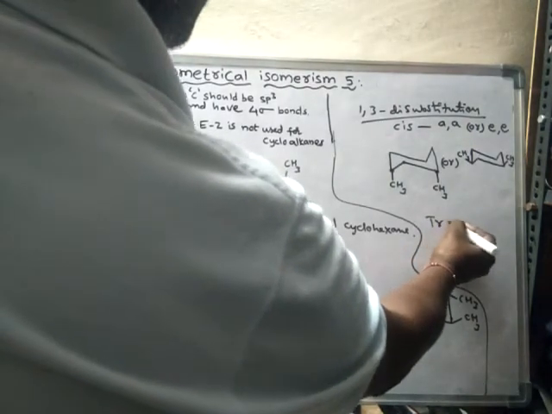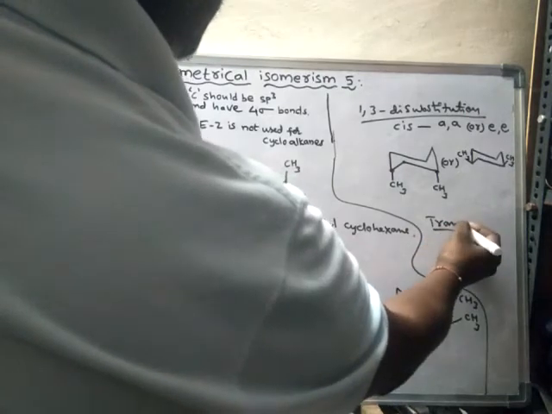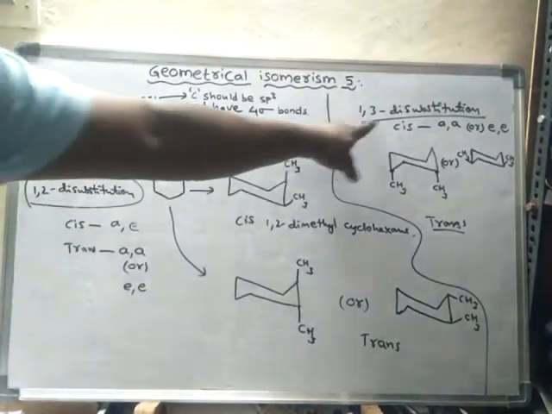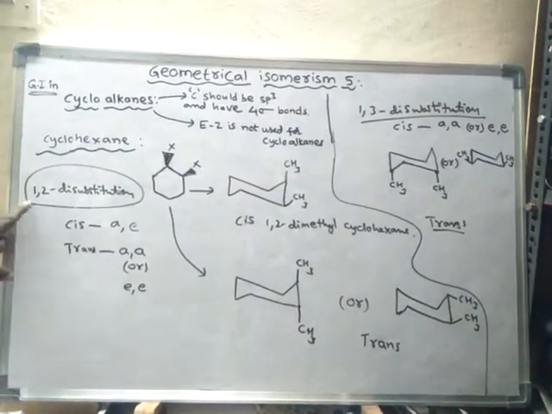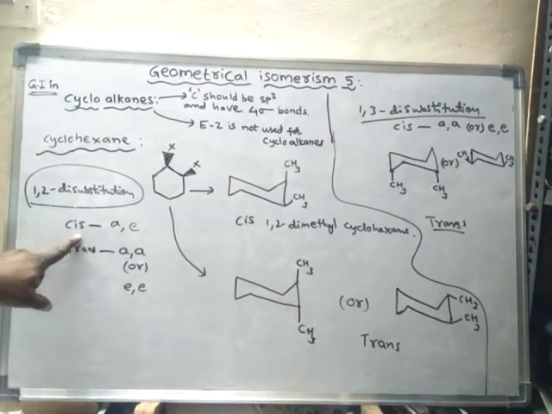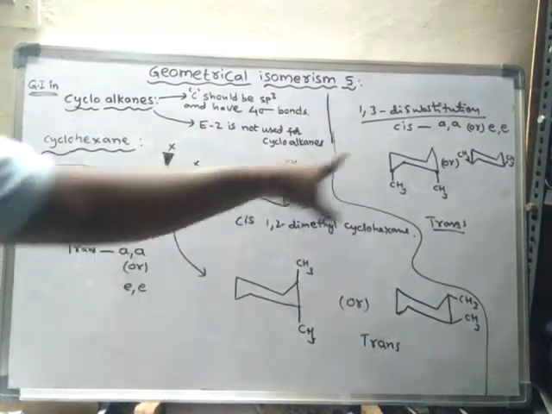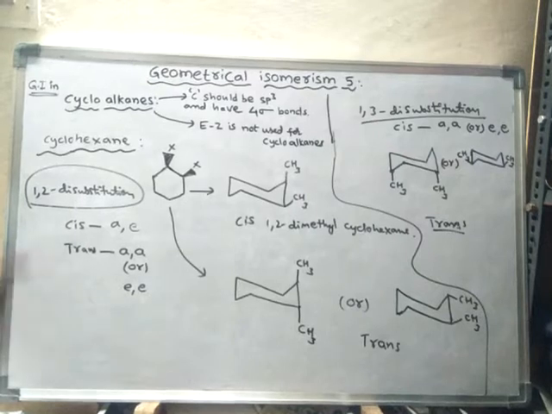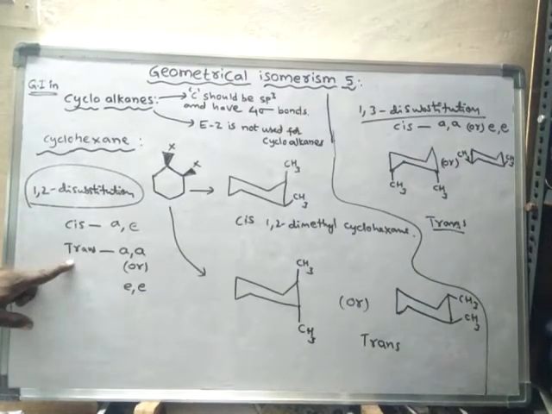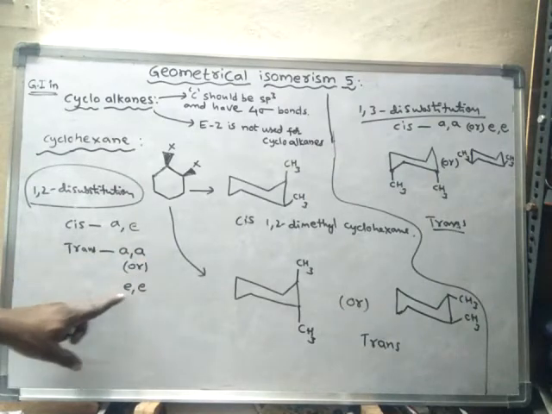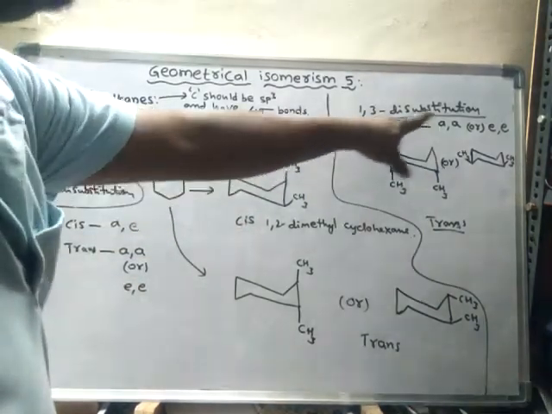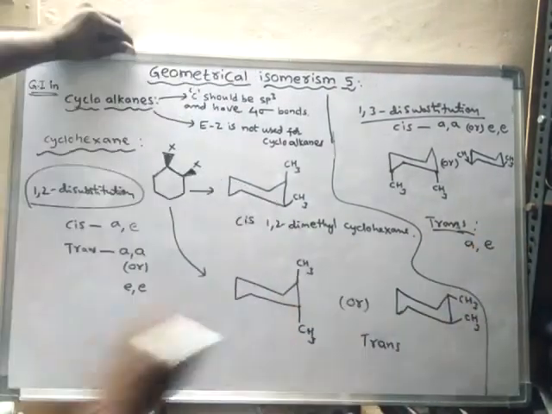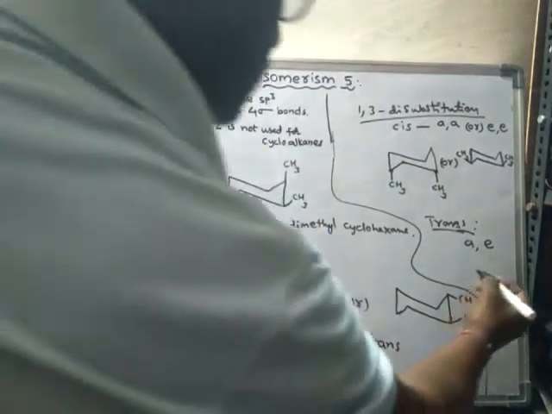Now trans, how will the trans be? It is opposite. Both 1,2 disubstitution and 1,3 disubstitution will be opposite. In 1,2 disubstitution for cis form, one is axial and another one is equatorial. But in 1,3, both will be in axial or both will be in equatorial. For 1,2 disubstitution, trans will be both axial or both equatorial. But for 1,3 disubstitution, trans will be one axial and another one equatorial. Okay, so like this. For example,